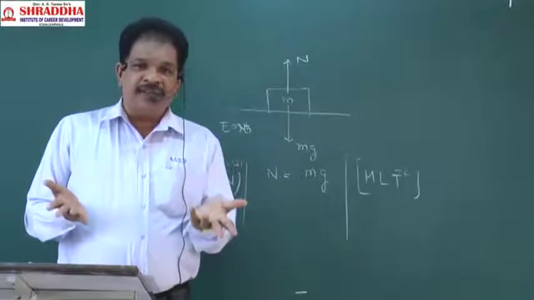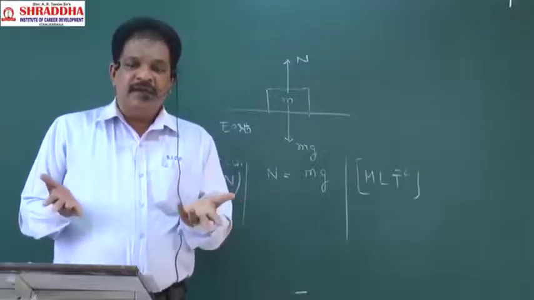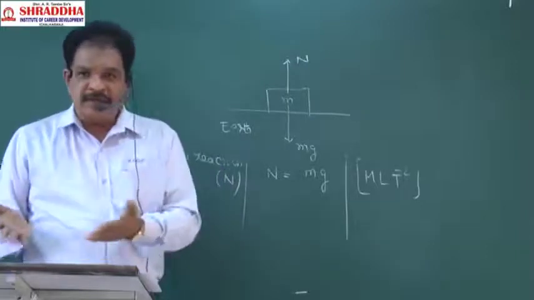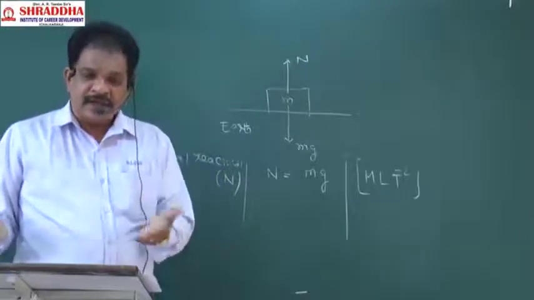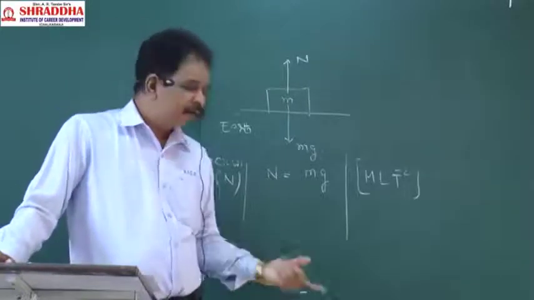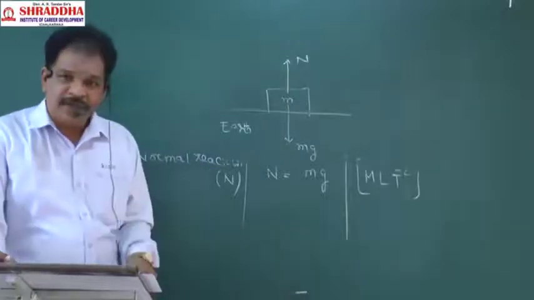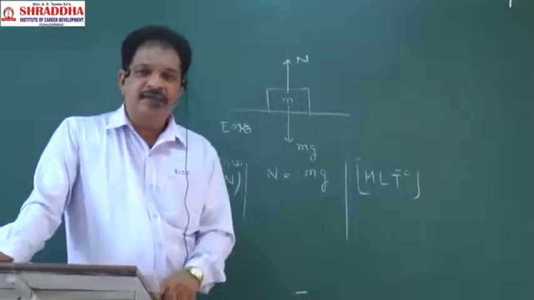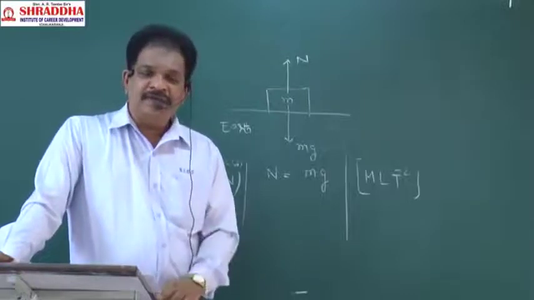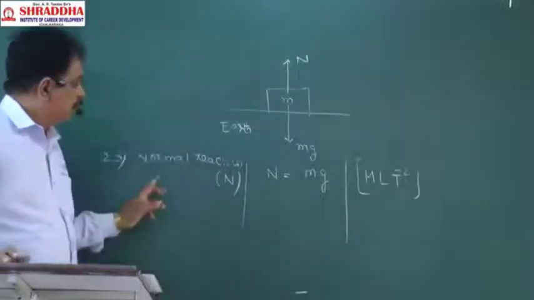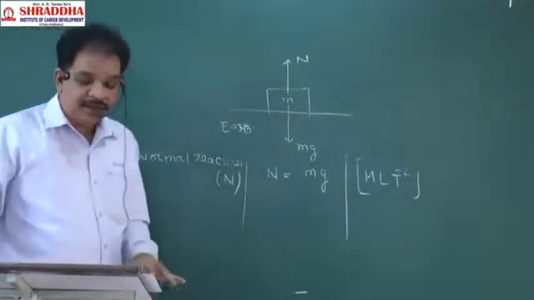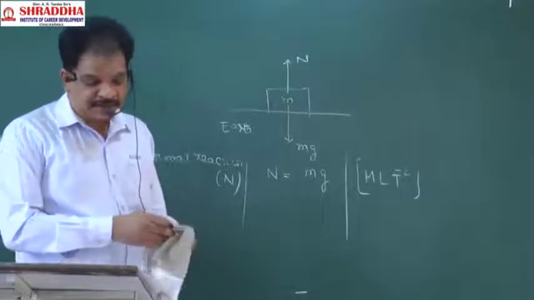In the same manner, length, breadth, height, depth, radius, thickness are all different forms of length and have the same meaning. Likewise, weight, normal reaction, thrust, tension all have the same dimensions, MLT power minus 2. That is about normal reaction.